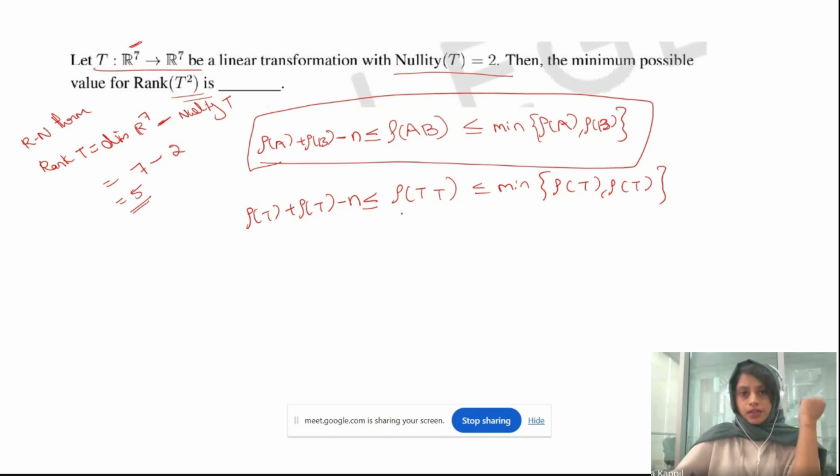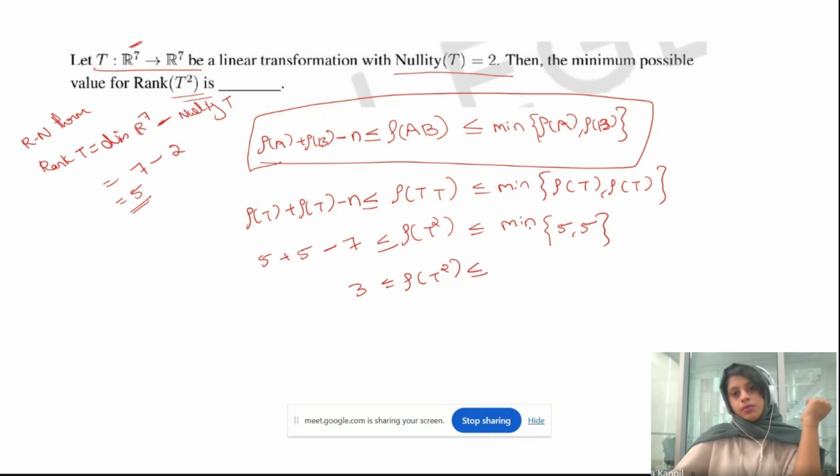That one we have. Now the rank of T square will be less than or equal to the minimum of rank of T, which is 5, comma 5, and greater than or equal to 5 plus 5 minus n. What is n? n is the dimension of R7, which is 7. So 10 minus 7 is 3, less than or equal to rank of T square, less than or equal to the minimum of 5, that is 5.